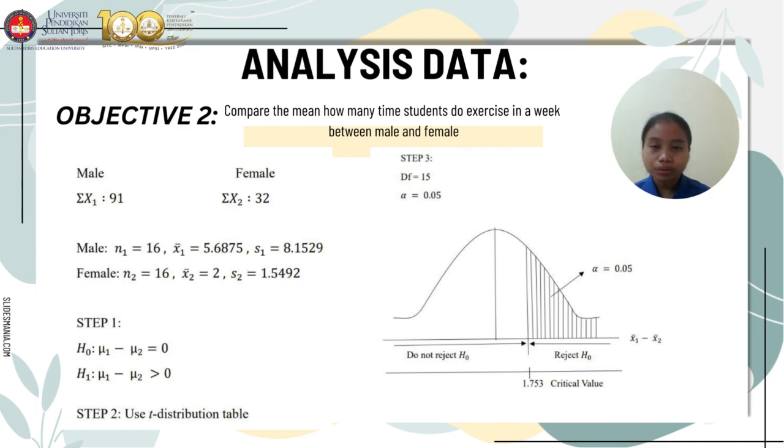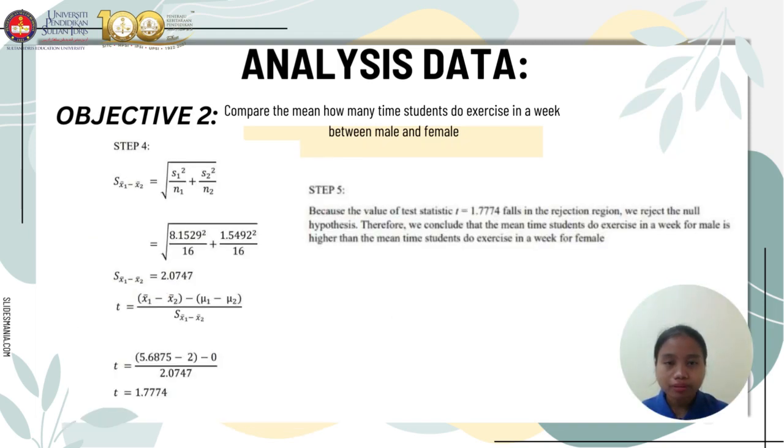So in the step 2, we have to determine the table that we had to use. So I choose the t-distribution table, and in the step 3, we have to find the critical value, which the df is equals to 15, and the significant level is 0.05, and the critical value that we had is 1.753.